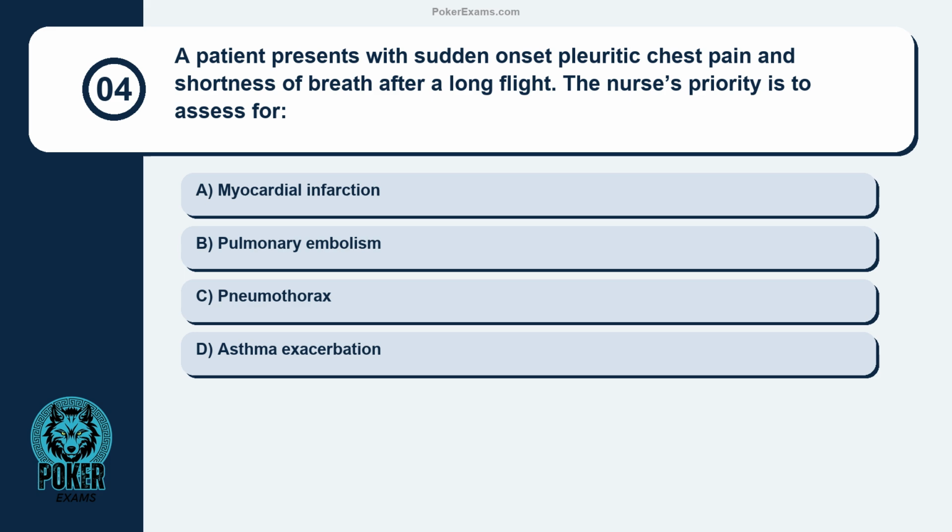Question 4. A patient presents with sudden onset pleuritic chest pain and shortness of breath after a long flight. The nurse's priority is to assess for myocardial infarction, pulmonary embolism, pneumothorax, asthma exacerbation.